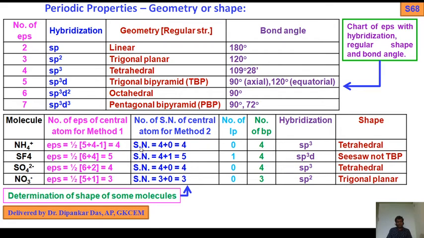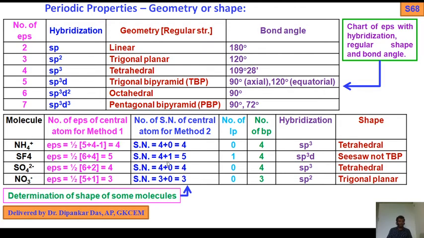In case of SN, steric number, what is this? This is the number of sigma bonds around the central metal atom. How many sigma bonds? 4. There are 4 sigma bonds.